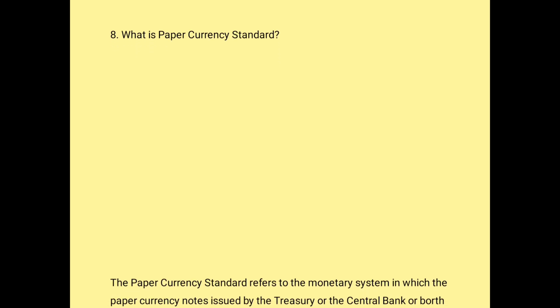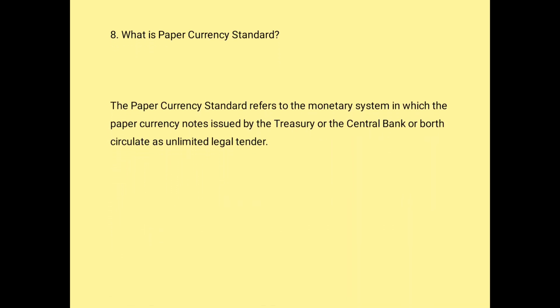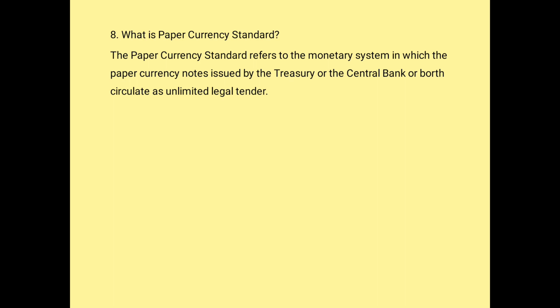What is paper currency? Paper currency refers to the monetary system in which paper currency notes are issued by the treasury or the central bank, that both circulate as unlimited. These are called legal tender money. Paper currency is known as legal tender money.